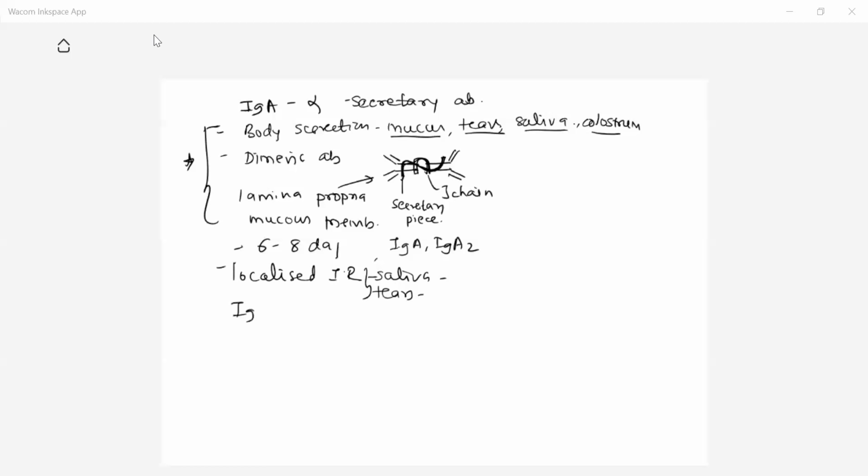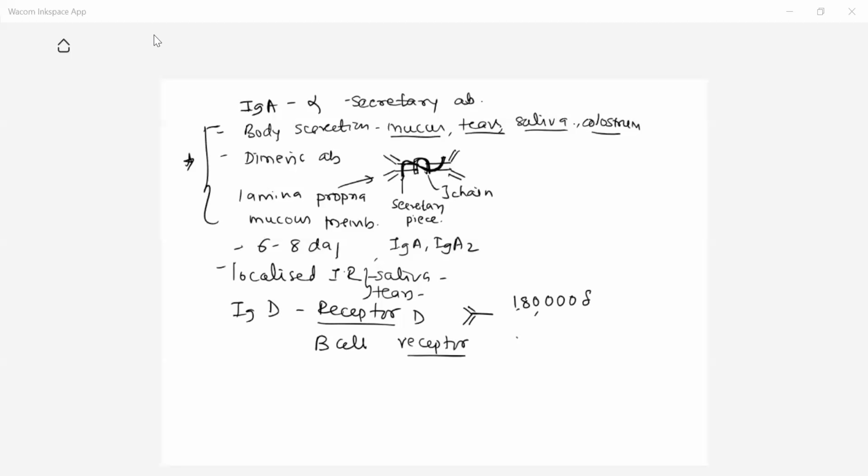Then next is IgD antibodies. Now, IgD are the receptor antibodies. Yes, IgD are the receptor antibodies. Here these antibodies are like IgG, monomeric antibodies, and their molecular weight is 1,80,000 Daltons. These are the antibodies which are present on the B cell. These are the receptor antibodies.